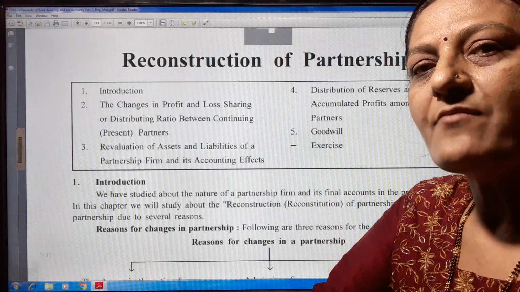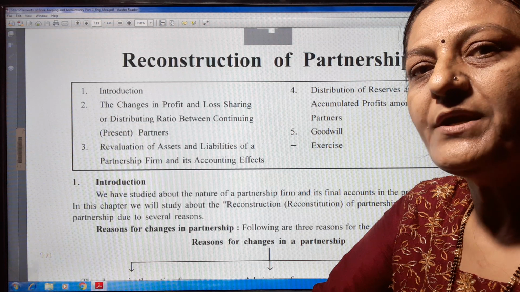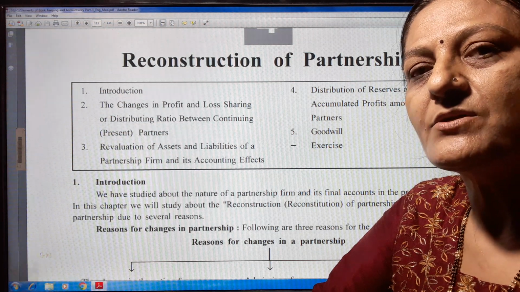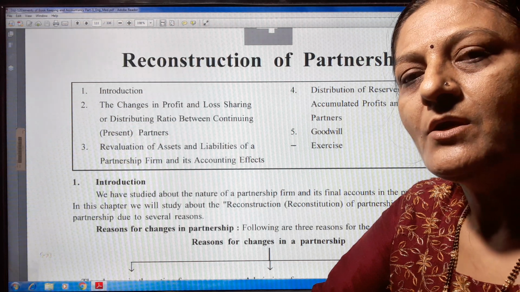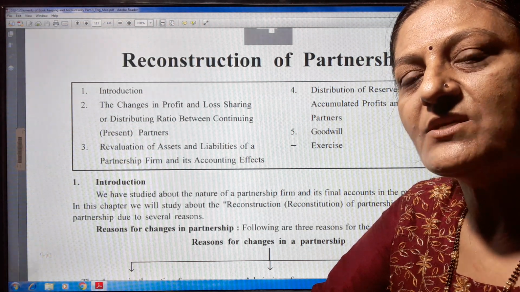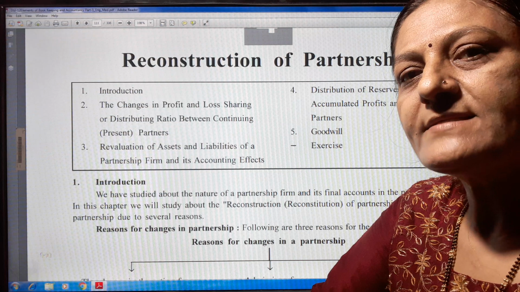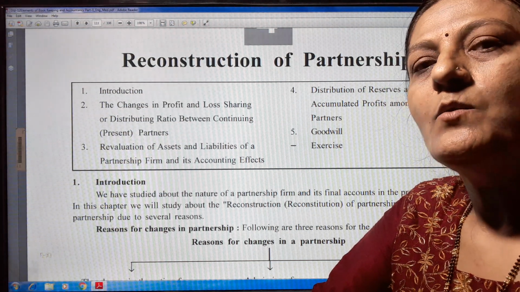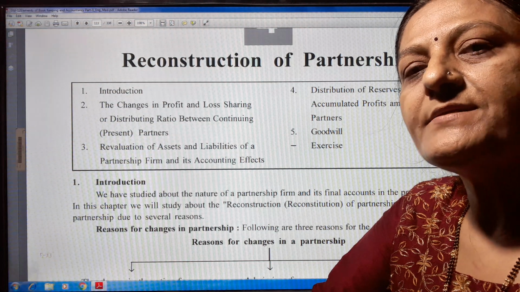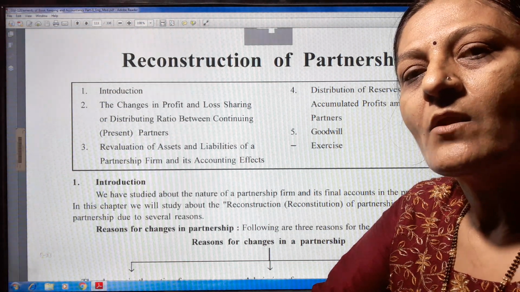But before this I want to give you the mark weightage as per our board examination. Section A, question number 3, 1 mark MCQ. Section B, question number 12, 1 mark, answer in one sentence.